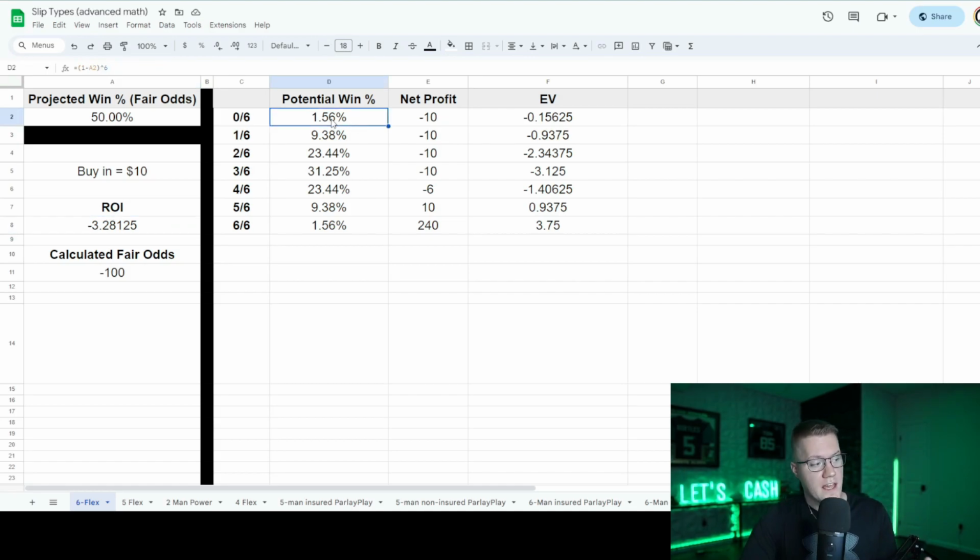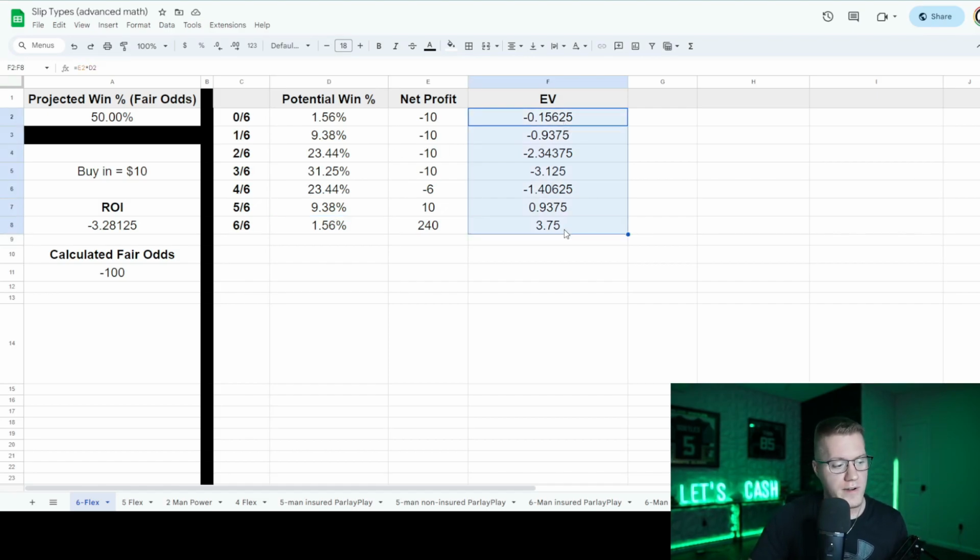Let's break this down. If I'm hitting 50% on each leg, I'm going to go 0 of 6 1.56% of the time. The exact same thing can be said for going 6 out of 6, because 50% per leg, that's what it's going to come out to. And the exact same thing can be said for 1 out of 6 as opposed to 5 out of 6. I'm hitting that slip 1 out of 6 or 5 out of 6, 9.38% of the time, assuming I'm hitting at a 50% hit rate.